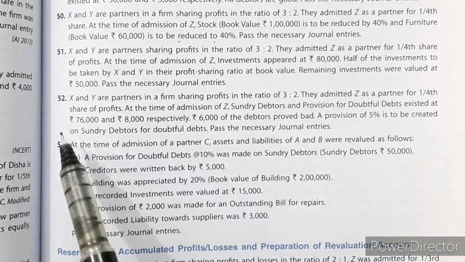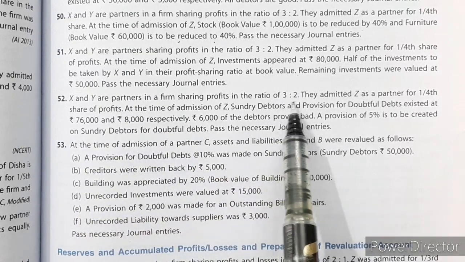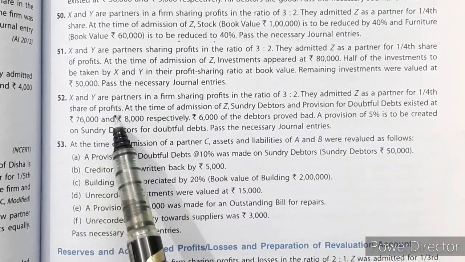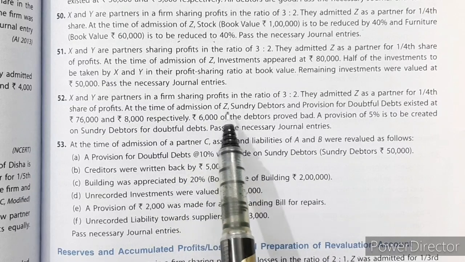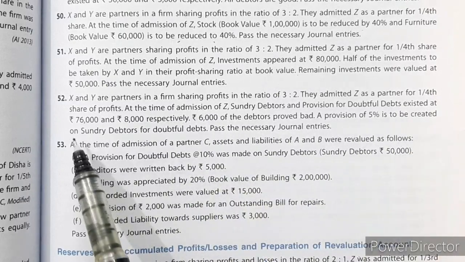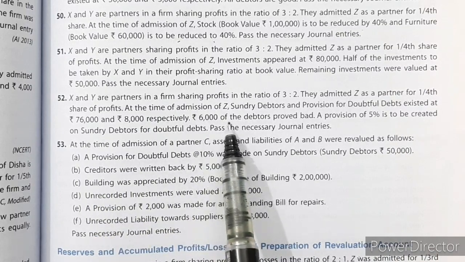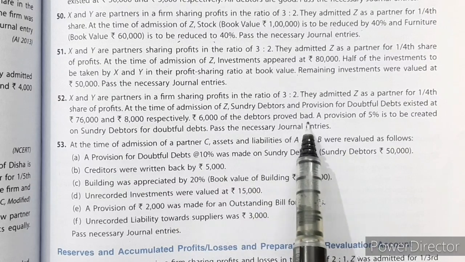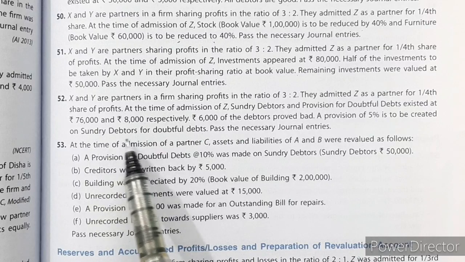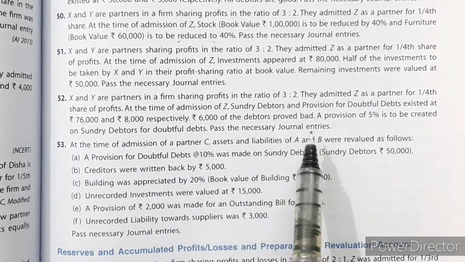Now let us see question number 52. X and Y are partners in a firm sharing profits in the ratio 3:2. They admitted Z as a partner for 1/4 share of profits. At the time of admission of Z, sundry debtors and provision for doubtful debts existed at rupees 76,000 and 8,000 respectively. Rupees 6,000 of the debtors proved bad. A provision of 5% is to be created on sundry debtors for doubtful debts. Pass the necessary journal entries.